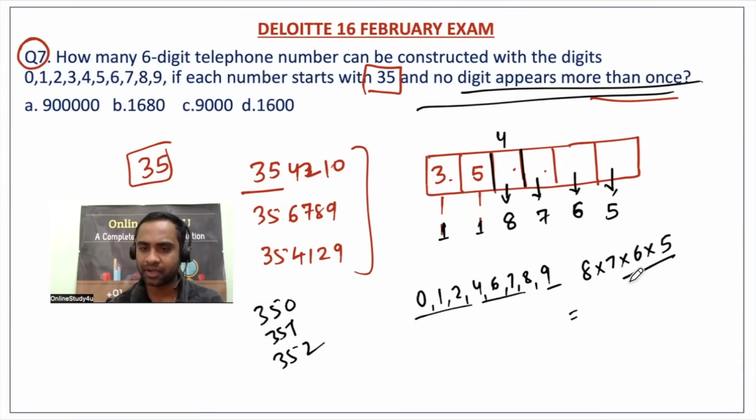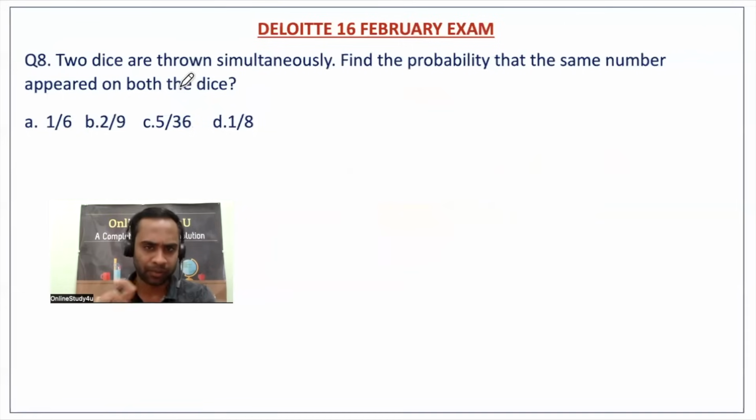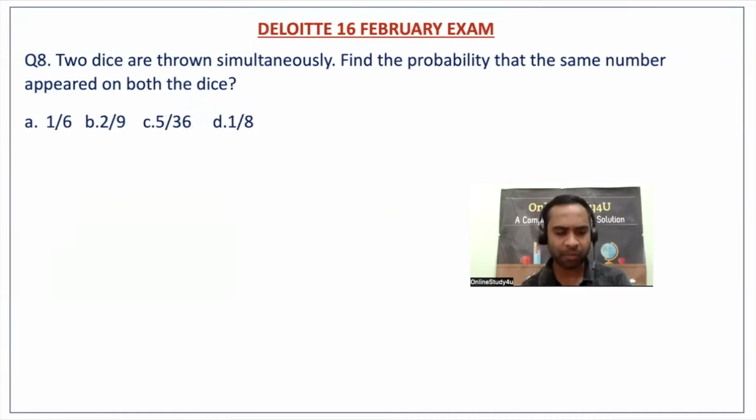So 6 into 5 is 30, 30 into 7 is 210, 210 into 8. So it will be 1680, right? So option B will become the correct answer for this particular problem, right? See, if you have not done this kind of problem, you will feel the exam was tough. If you have done this kind of problem, you will feel the exam was easy.